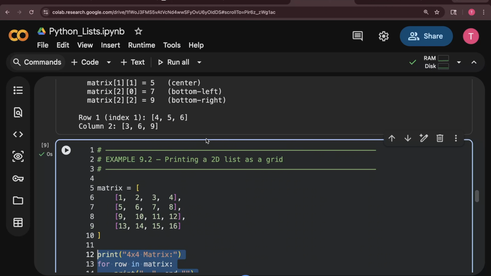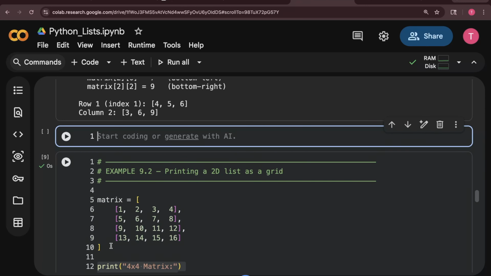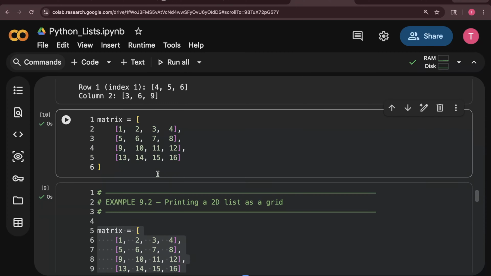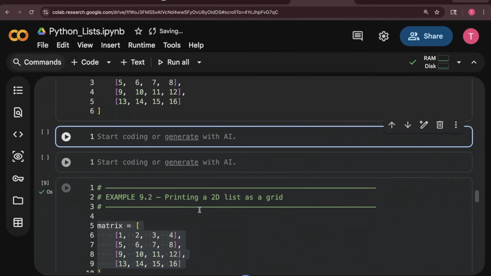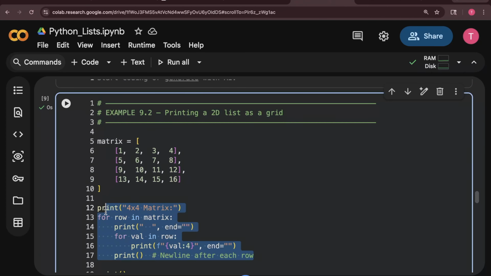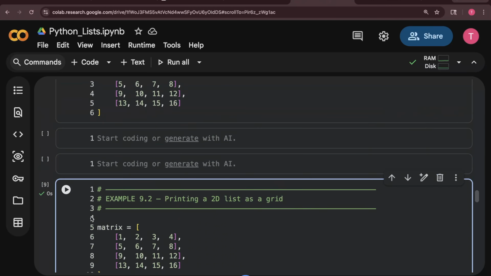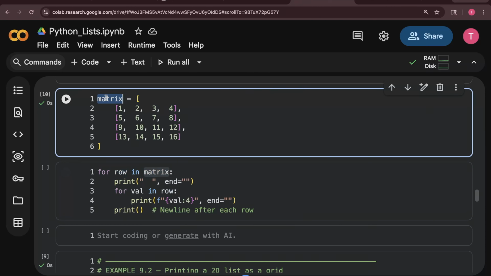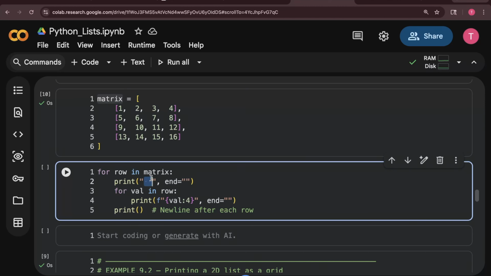So we have this matrix, and now I simply copy paste this and explain how it works and why it works. So what I am doing is for row in matrix, I am printing nothing, printing nothing and end with a gap.